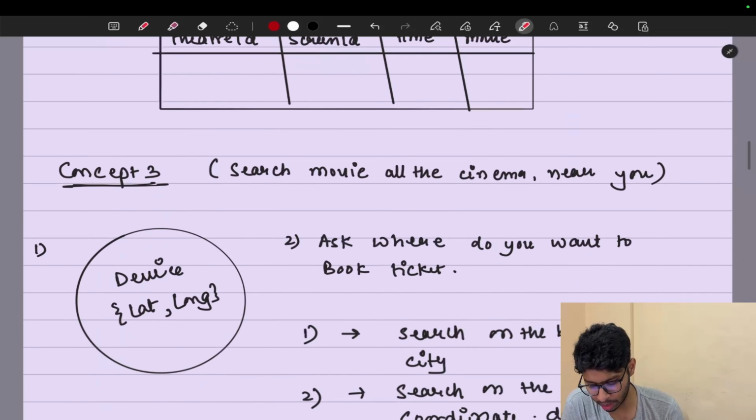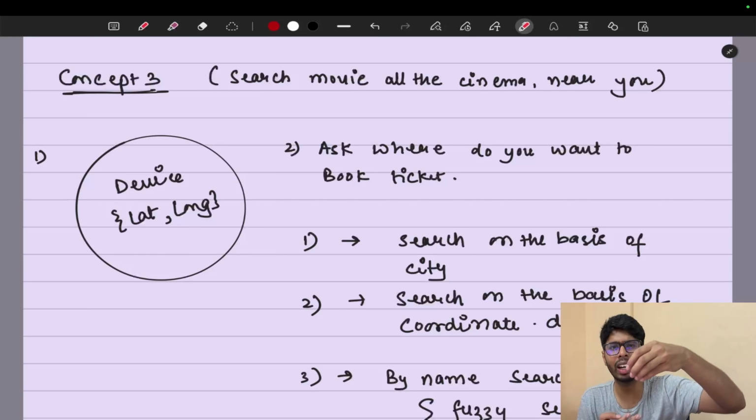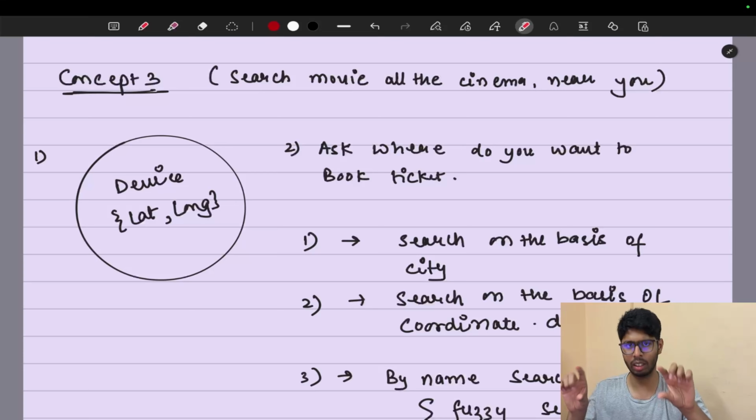Now moving to the third point, which is about searching for movies and all the cinemas near you. I mentioned some of the points here. Let's understand them. The first point is that there are two ways to get the location of the user. The first way is if the user provides the location on the web browser or in our mobile application with a simple lat-long. The second way is that whenever the user enters the BookMyShow or District app, we can simply ask where do you want to watch the movie. You can simply choose a city or a state, and then you will move forward.